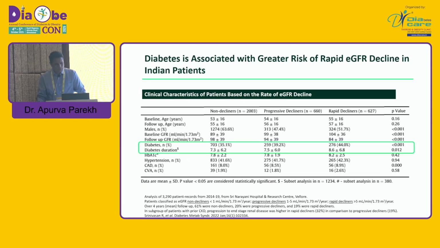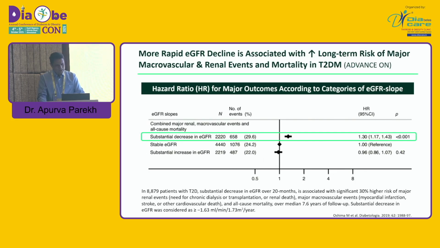So we all know that diabetes is associated with a greater risk of rapid GFR decline in Indian patients. This is the well-known data where diabetes and diabetic duration significantly led to rapid reduction in the GFR. And when there is a rapid reduction in the GFR, there is a high risk of developing macrovascular and renal events and mortality in type 2 diabetes.